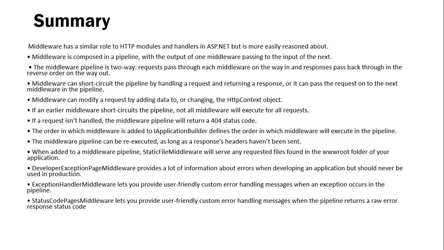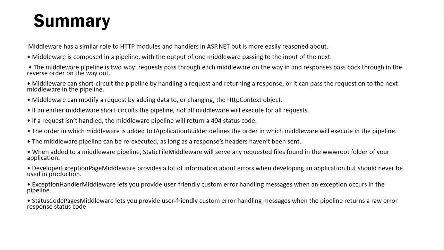And if a request is not handled, the middleware pipeline will return a 404 status code. The order in which middleware is added to the IApplicationBuilder defines the order in which middleware will execute in the pipeline. The middleware pipeline can be re-executed as long as the response headers have not been sent.